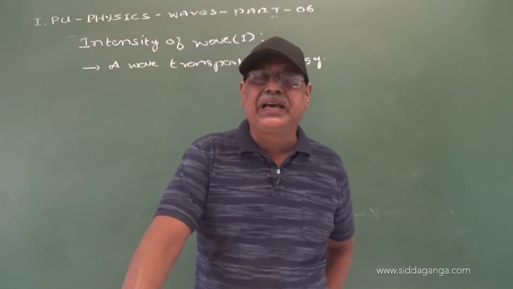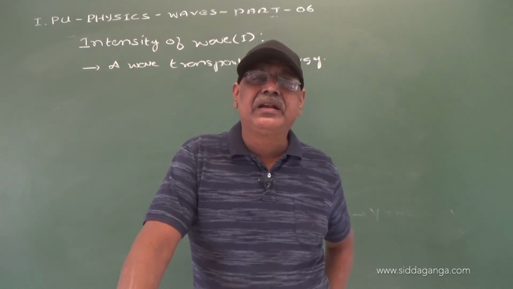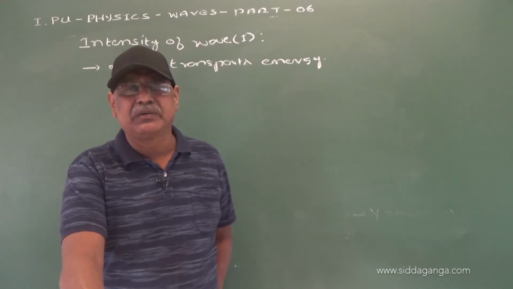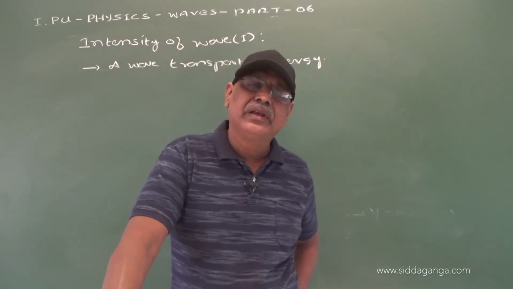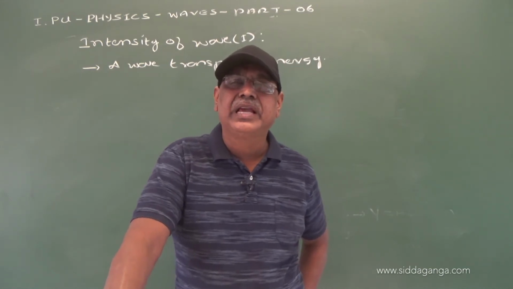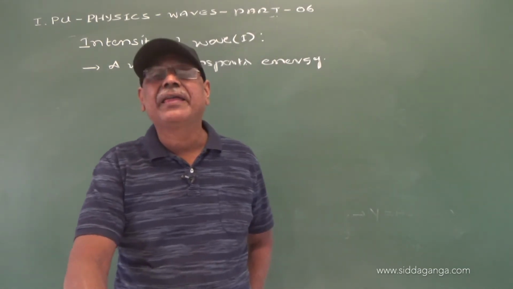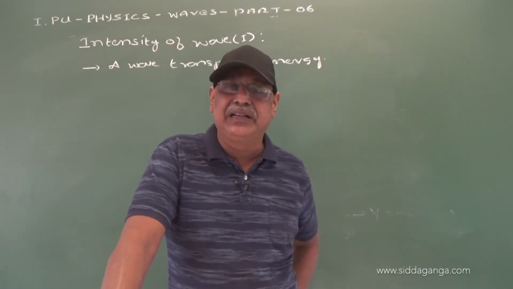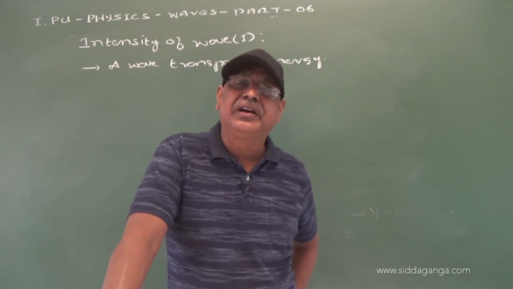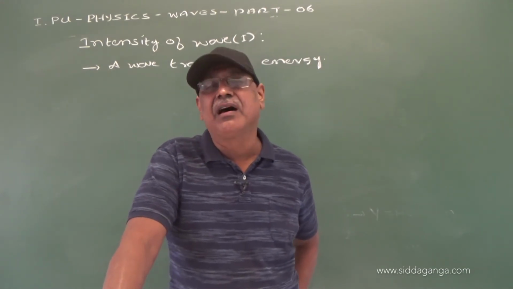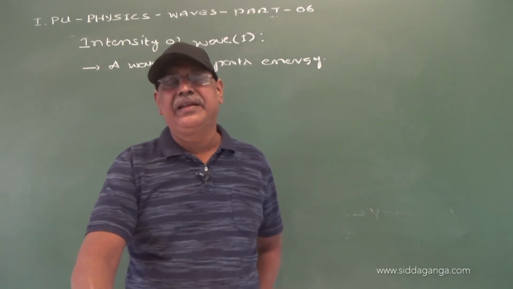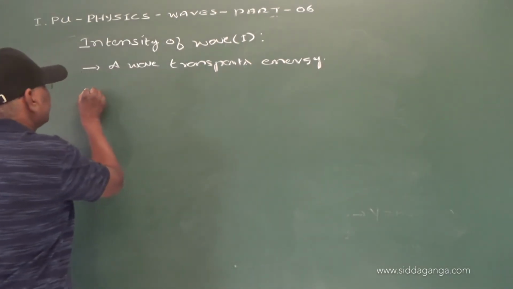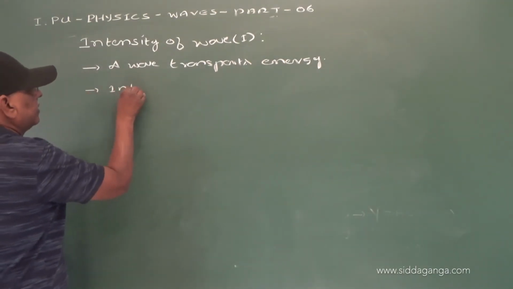But whenever a speaker is speaking to a large crowd, 1,000 people, 2,000 people, 10,000 people or so, what do they use? They use a mic. Why? Because using the mic, the energy increases so that it can reach a large area and a large number of persons. So now, what are we using? Intensity.